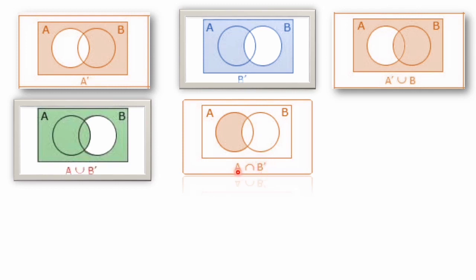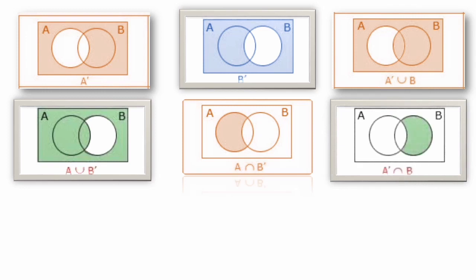So A portion and outside of B means you can see here B is this circle, and outside of B is fully coming here, means out of this B circle, and in that portion which is common for A, outside of B which is common for A portion is this one. So this is the representation of A intersection B naught.